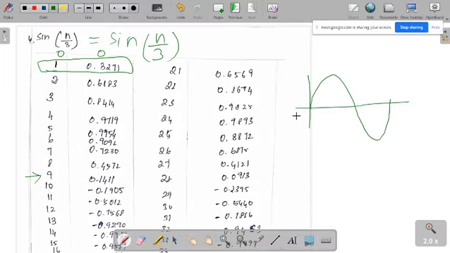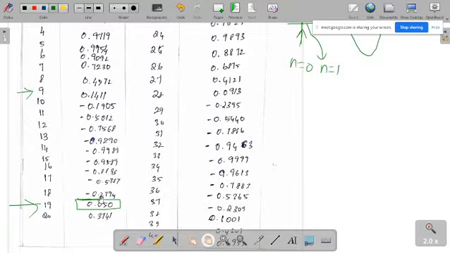So this is n equal to 0, and this is n equal to 1. When you cross 0 after completing one cycle, what is the n value? It would be around n equal to 19.